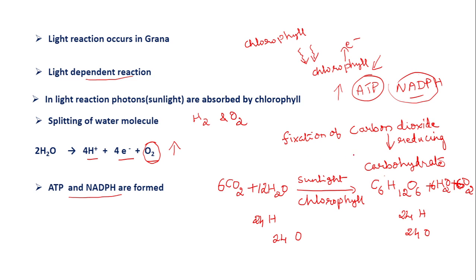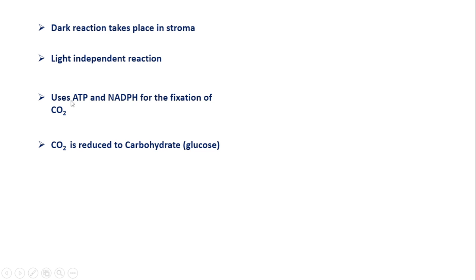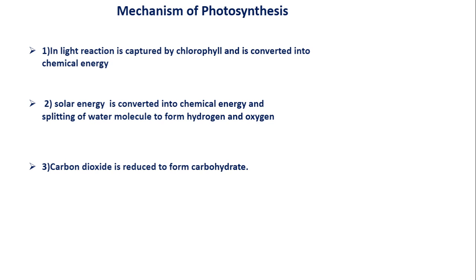Now in the dark reaction, what happens? The carbon dioxide is reduced to form carbohydrate using the ATP and NADPH which are formed in the light reaction. This is how photosynthesis takes place. Remember again, the light reaction takes place in the grana and the dark reaction takes place in the stroma. So here again, dark reaction means what? Light independent reaction, and it uses ATP and NADPH for the fixation of carbon dioxide. Carbon dioxide is reduced to carbohydrate or glucose.